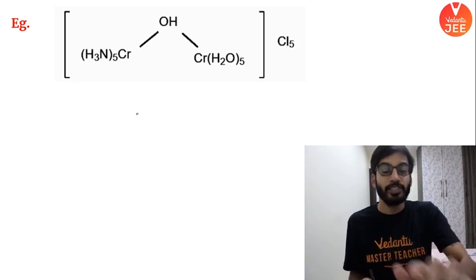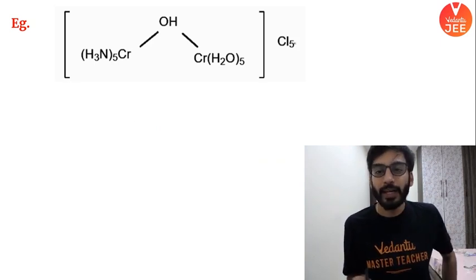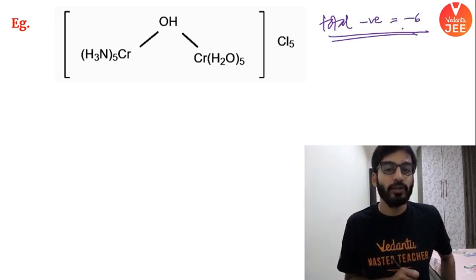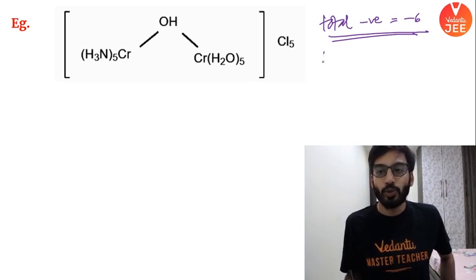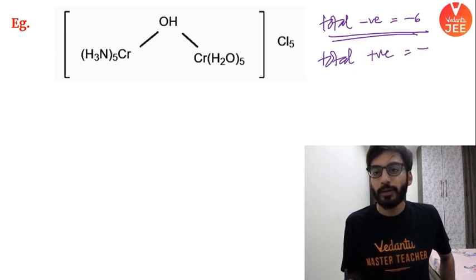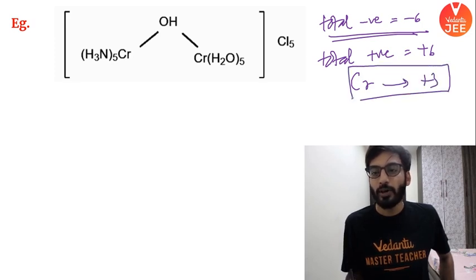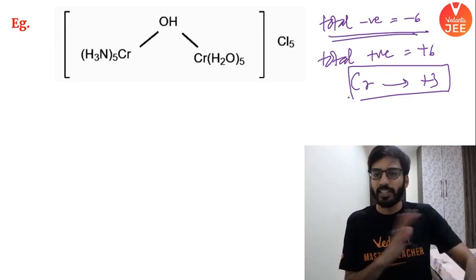Check this out. Now this is very interesting. Beta, total negative charge, same funda. So total negative here also -6. I hope everyone can solve. Everyone has seen. So total positive charge would be +6. So one chromium atom would have +3 charge on it, and the oxidation number is +3, just like the usual.